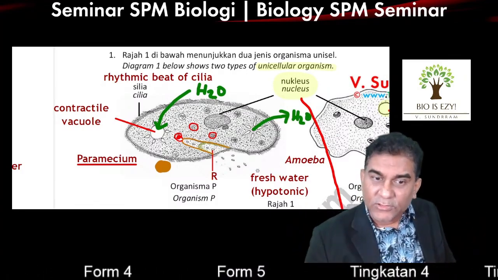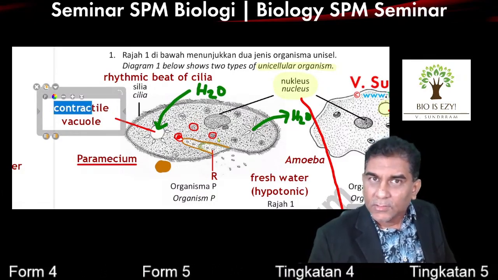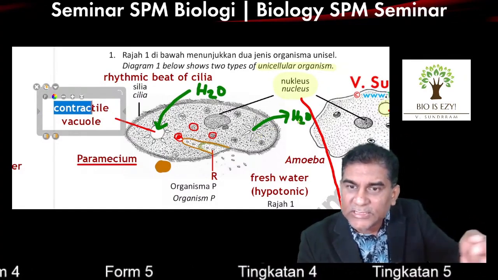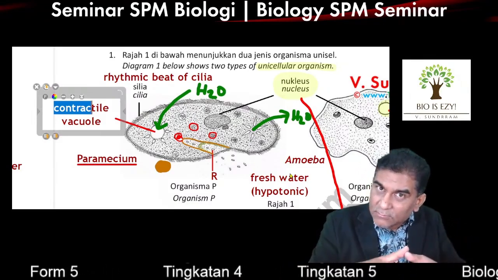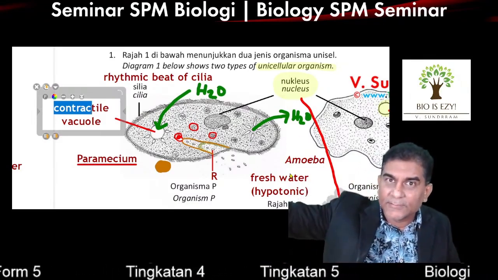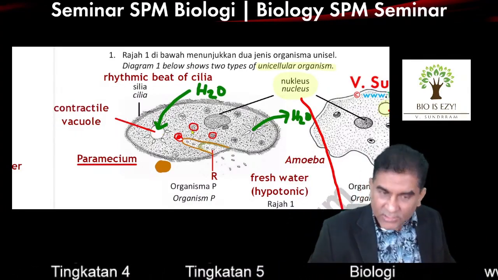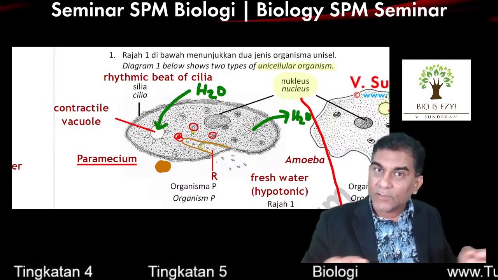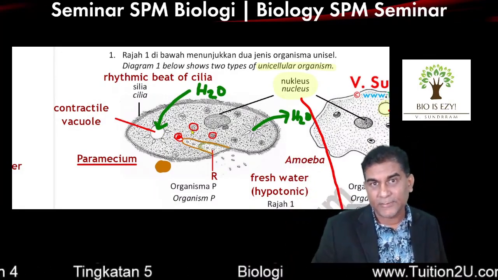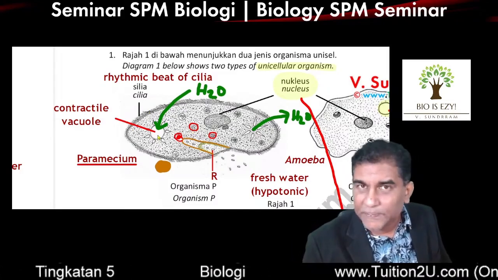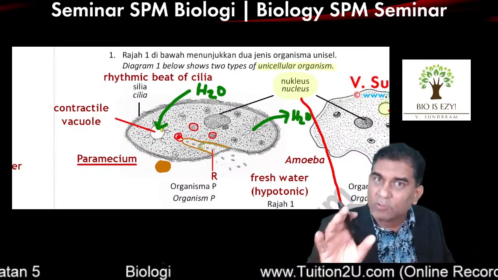The name itself, contractile vacuole. What do they do? They basically contract. When they contract, the water is pushed out of the cell. The contractile vacuole contracts, pushing the water out of the cell. That's what's happening on this side. When you see this one that is large, the contractile vacuole expands. Why do they expand? Because they collect the water that diffuses into the cell. Whenever you see Paramecium, there will be one already shrunk and one still expanded. Use that to remember the answer.